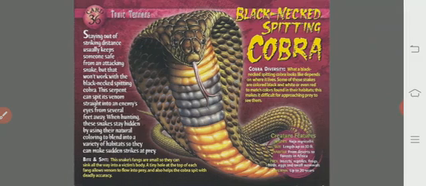So this is the spitting cobra. It spits its poison on the prey. Black-necked spitting cobra.